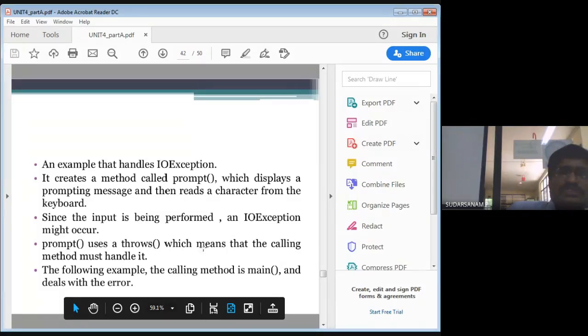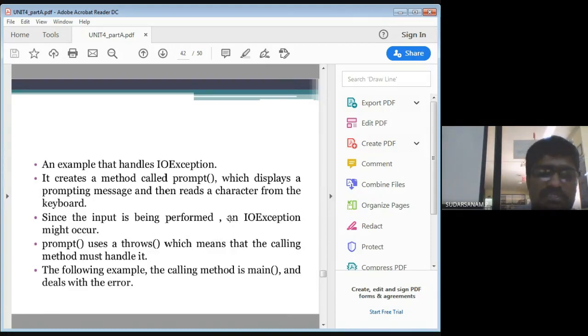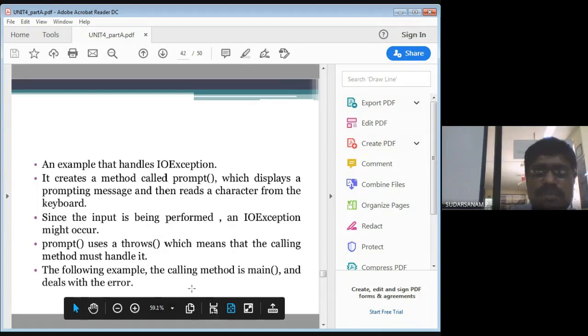Uses throws, which means that the calling method must handle it. So the calling method only must handle the exceptions. Now in the following example, the calling method is main and it deals with the error.